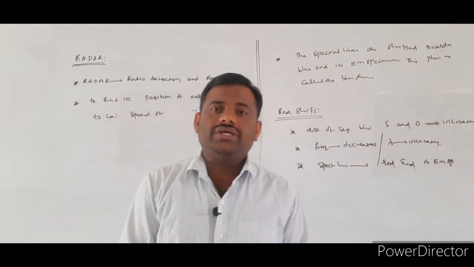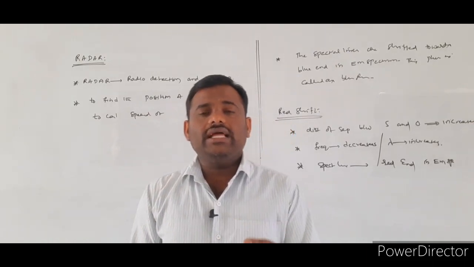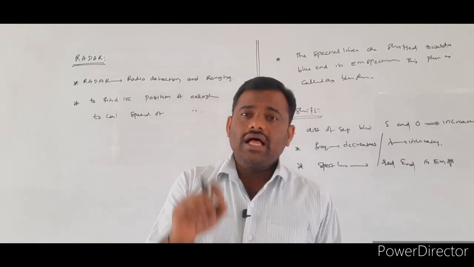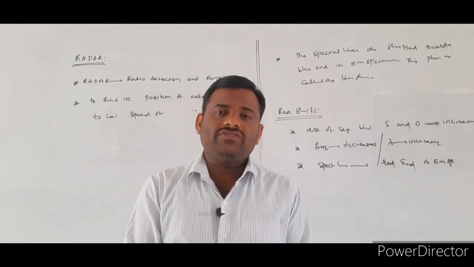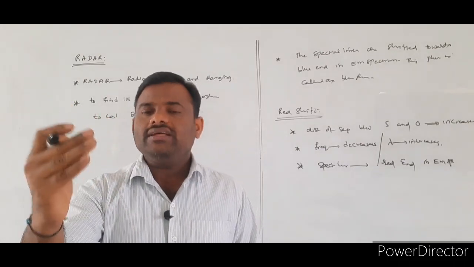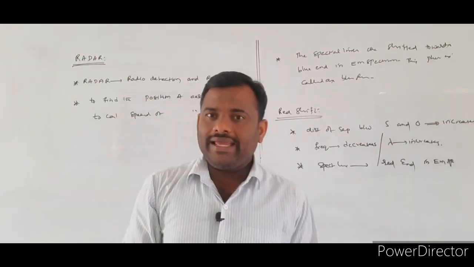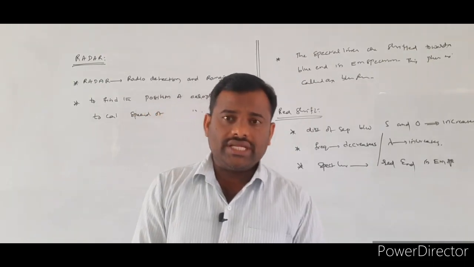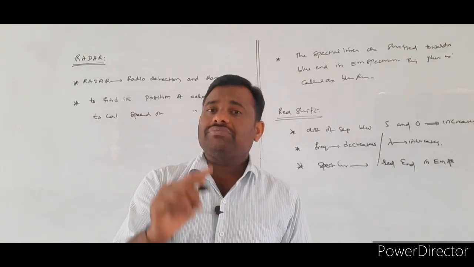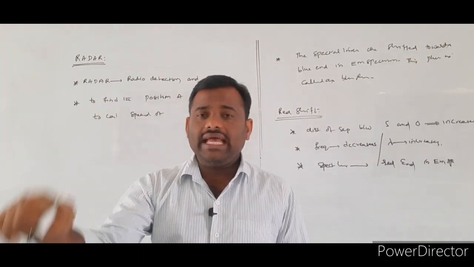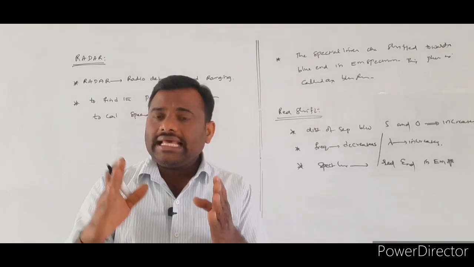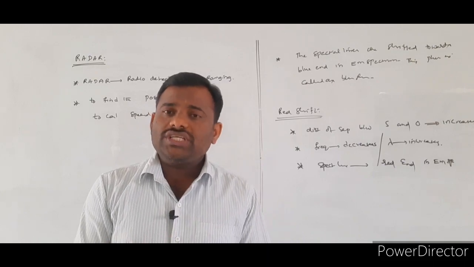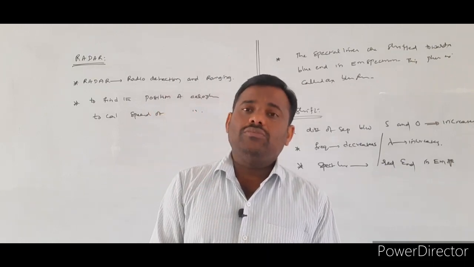Using the radar system, from the transmitter we send very high frequency radio waves. Which type of waves do we use in radar? Radio waves. We send these radio waves from the transmitter towards the aeroplane. They strike the surface of the aeroplane, are reflected back, and are received by the receivers in the radio station. By analyzing their frequencies, we identify the position of the aeroplane as well as the speed of the moving aeroplane.